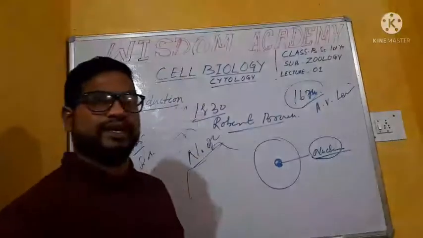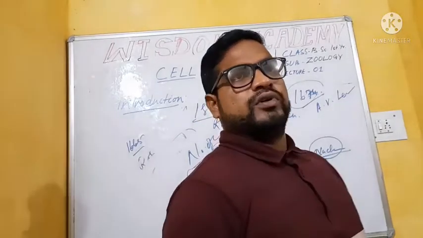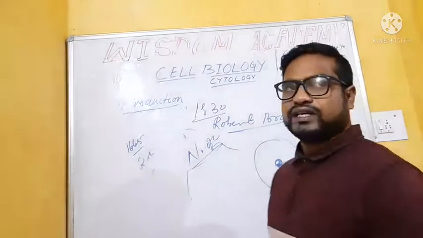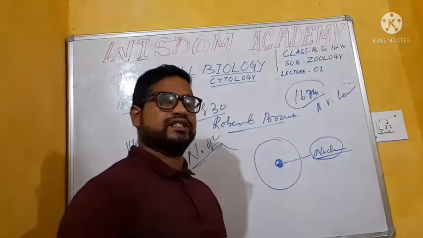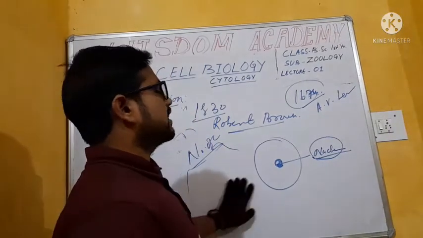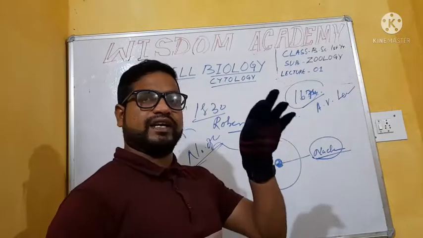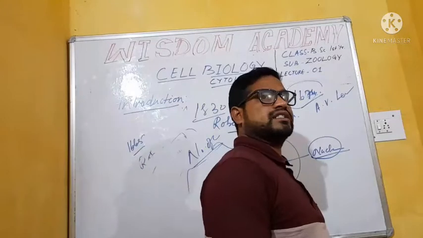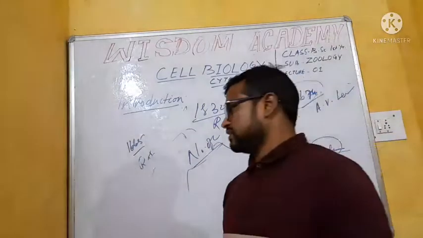Then in 1674, Leeuwenhoek began an experiment using a self-made microscope of 30x to 300x power, taking pond water. He observed that several living cellular organisms are present in the pond water.